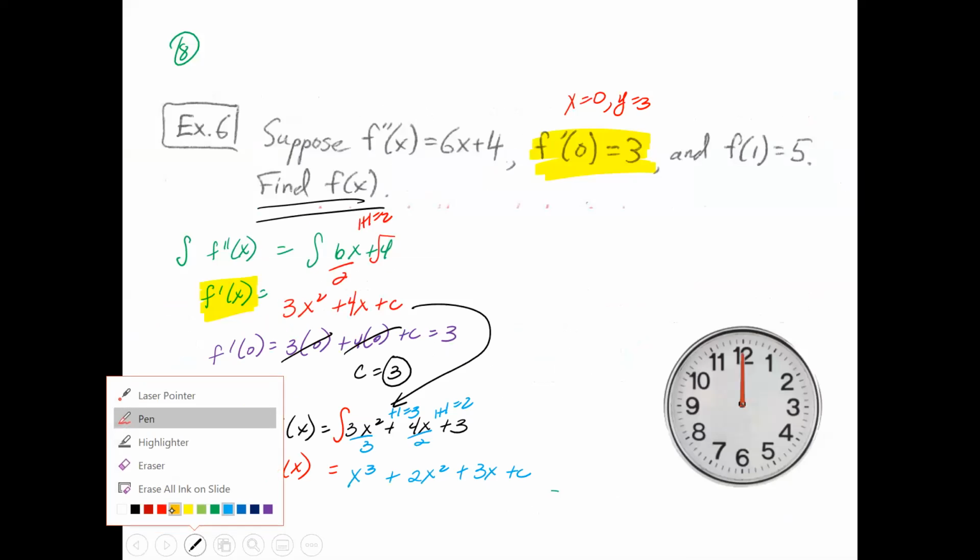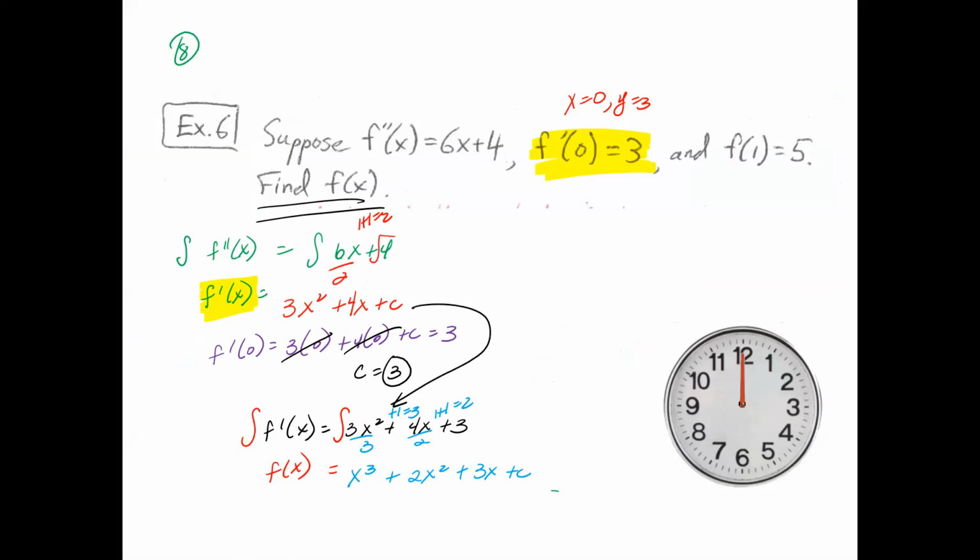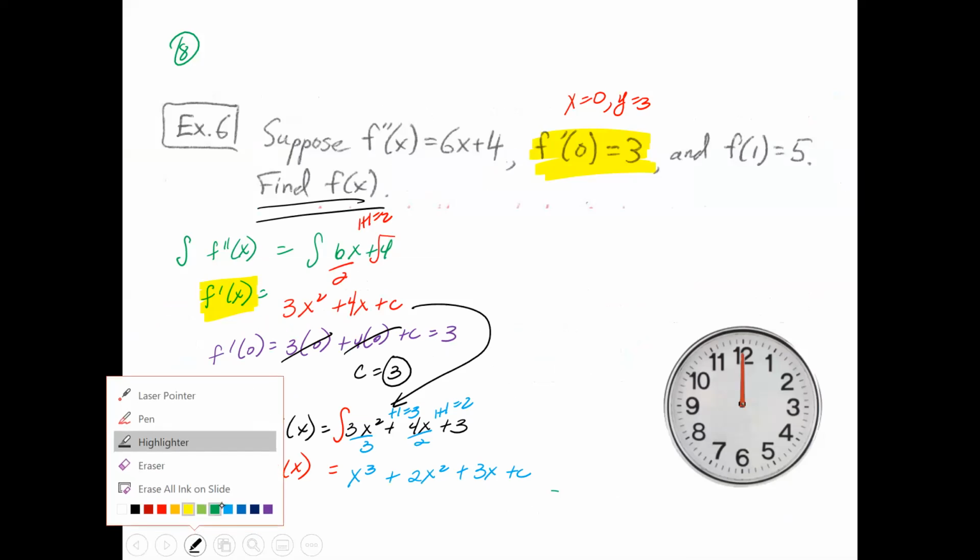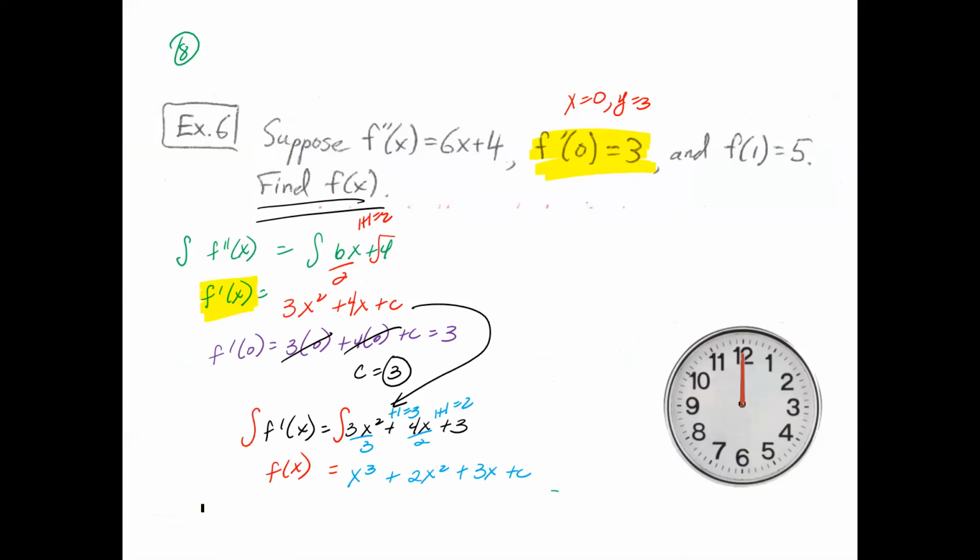And as you can see from here, it is given to you another hint that f of 1 is equal to 5. So when x is equal to 1, y is equal to 5, and I'm going to plug that into this new equation here to solve for c.